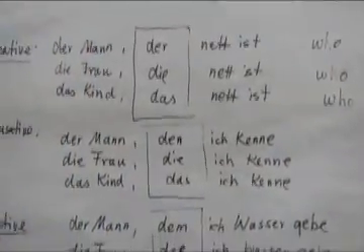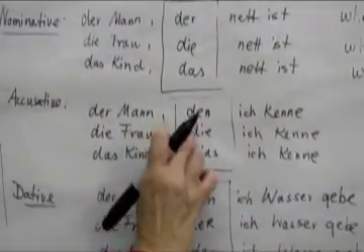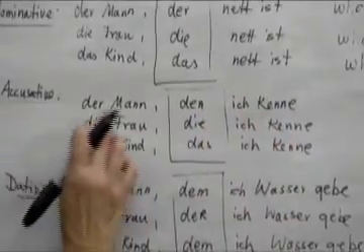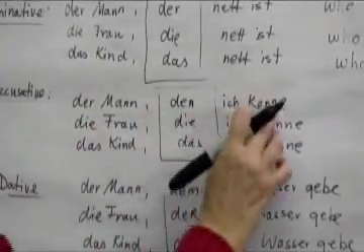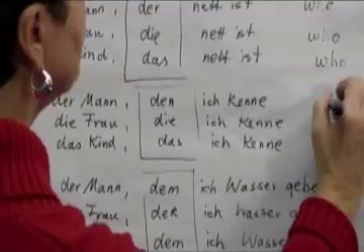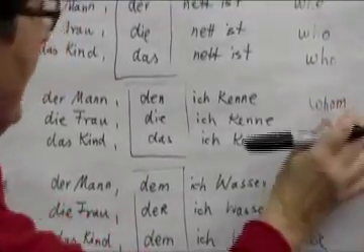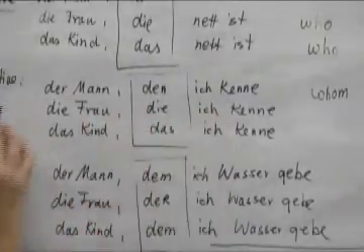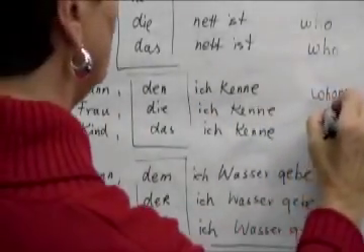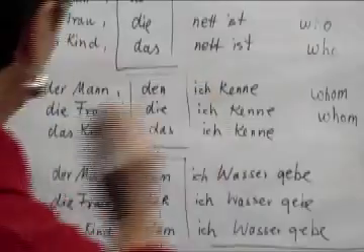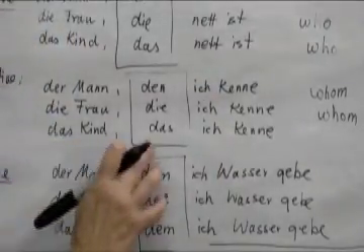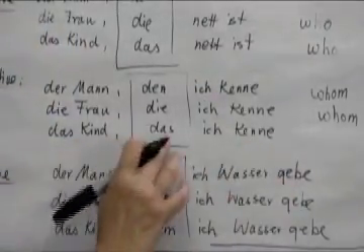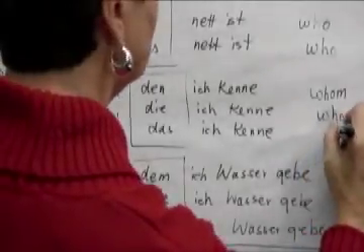Now let's go to the direct object. Der Mann, den ich kenne. The man whom I know. The man, whom, direct object. Die Frau, die ich kenne. The woman whom I know. Das Kind, das ich kenne. The child whom I know.